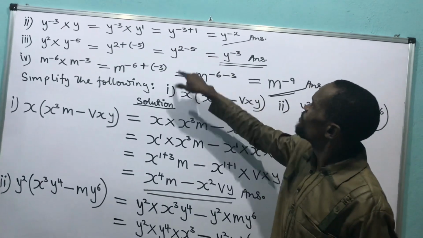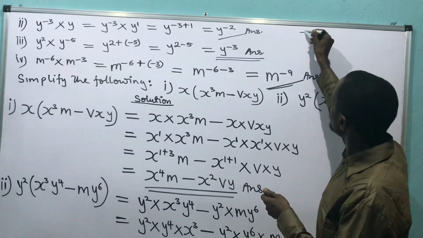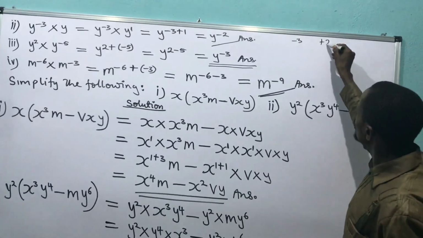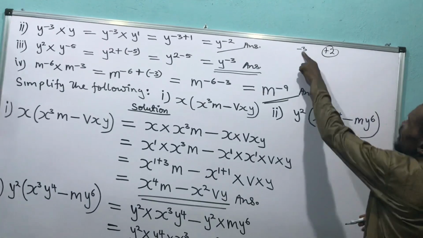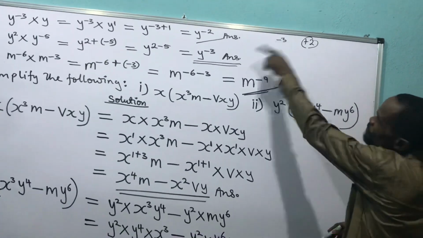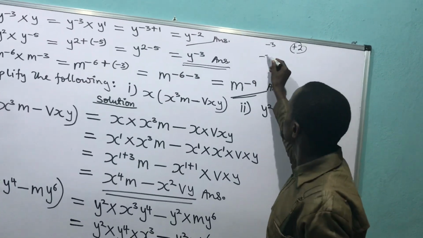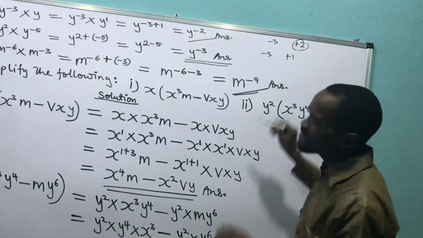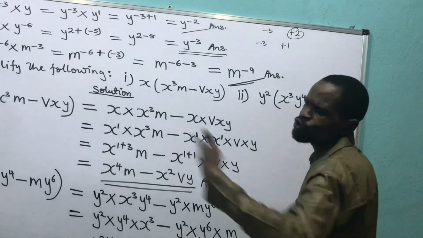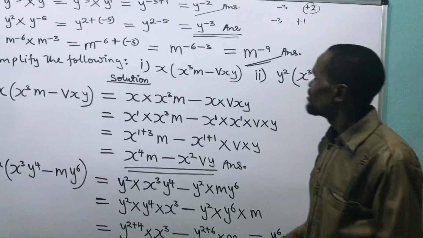Minus 3 plus 1 means you are owing somebody. If I have any value carrying minus, it means what I'm owing. Any value carrying plus means what I have in my pocket. This means I'm owing somebody 3 and I have only 1 in my pocket. If I pay the person, I will still be owing the person, right? So minus 3 means what I'm owing or what I want to buy, then plus 1 means what I have in my pocket.